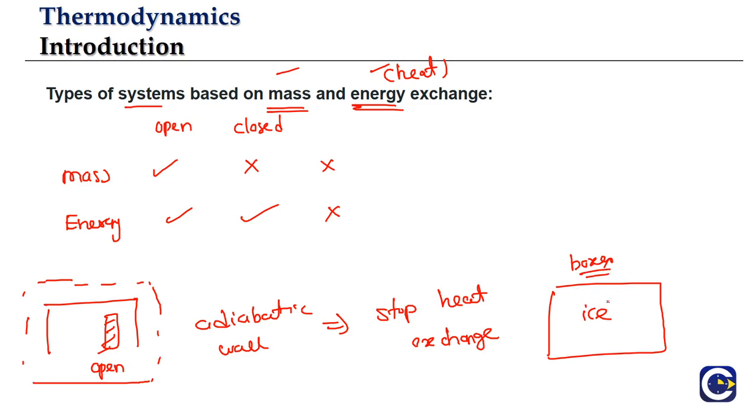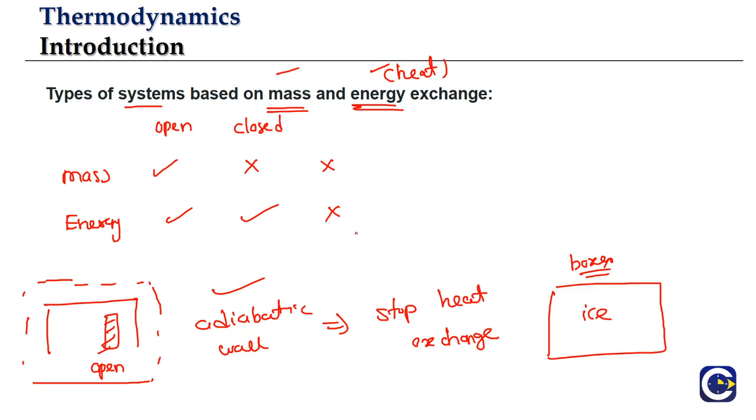The surrounding heat will go into the ice and the ice will melt. So to prevent it, we use the thermocol material. That is also not perfect, because if you hold it for 1 or 2 hours, that's fine, but if you want to stay longer, the ice will still start melting. So if you can think of one theoretical concept that is able to completely stop it, that is what we call the adiabatic wall, which can stop the heat exchange.